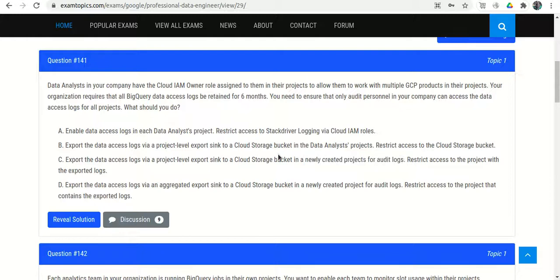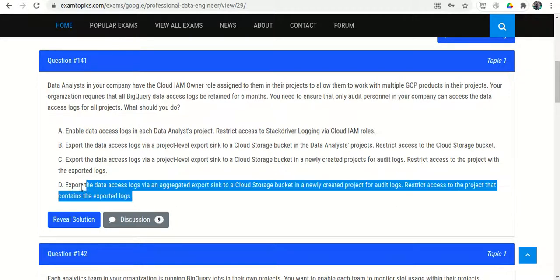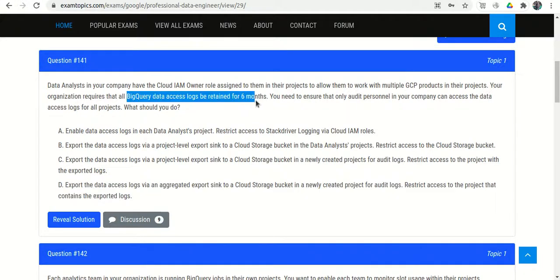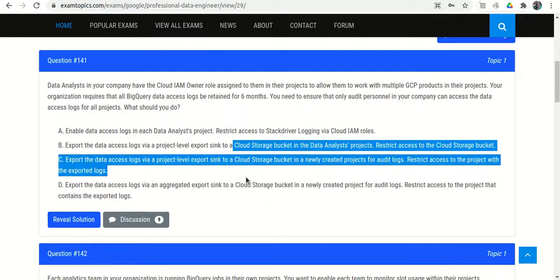Option C: Export the logs into Cloud Storage in a newly created project for audit logs. Okay, it means that rather than the same project, we will store the logs in the new project. Fine. Restrict access to the project with the exported logs. Okay, option D: export the logs into the Cloud Storage bucket in the newly created project. That is fine. Restrict access to the project that contains the exported logs. That is perfectly okay. So option D is perfectly fine, because we need to store the logs, so we have Cloud Storage, but option A eliminated. Options B, C, D left.